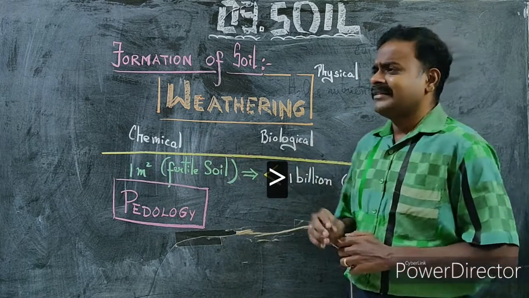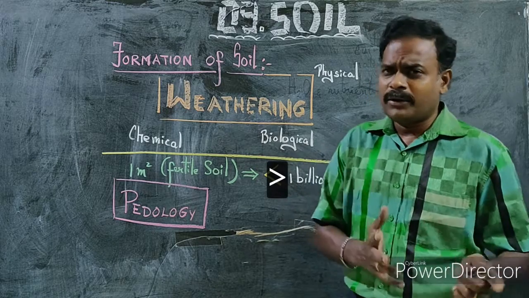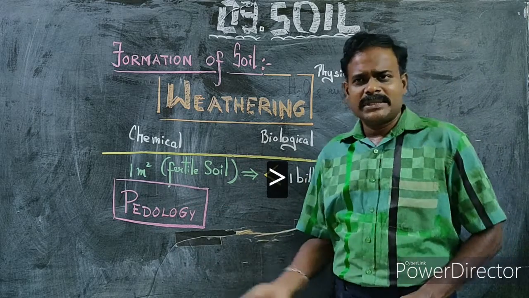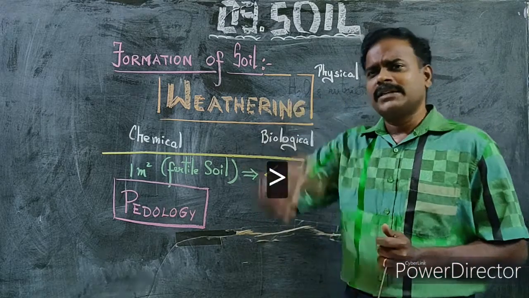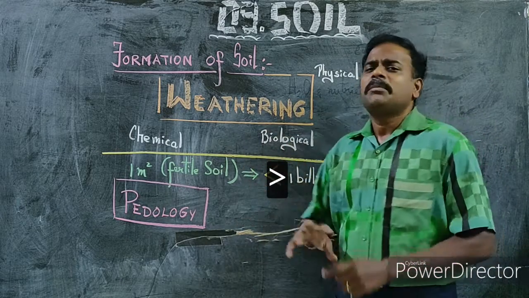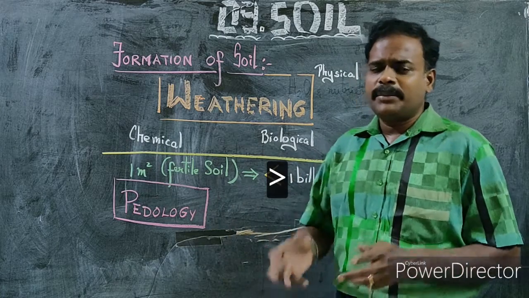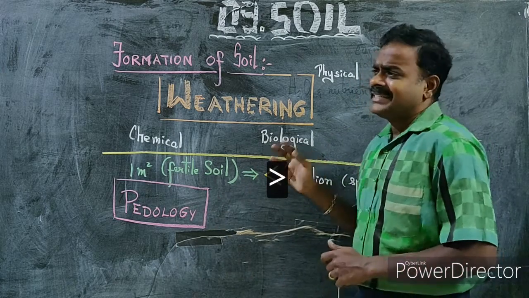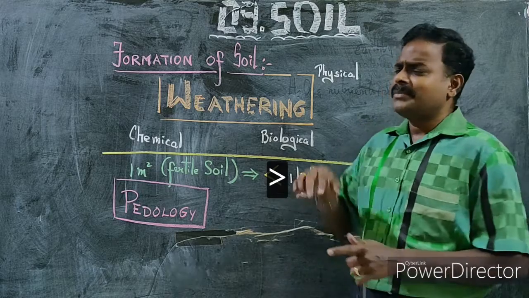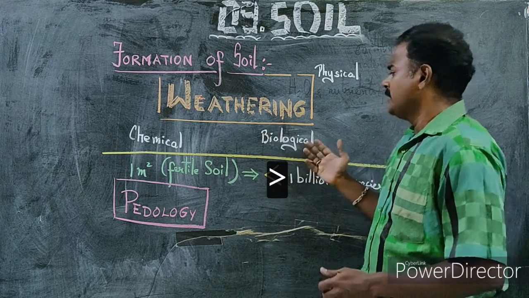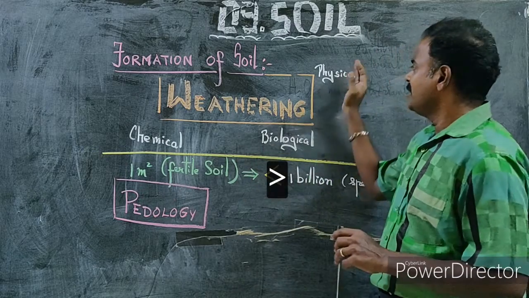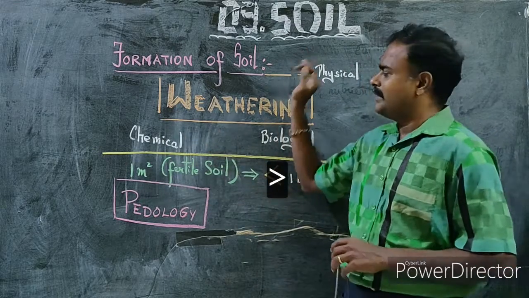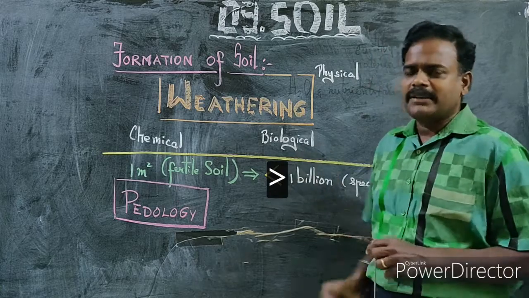And third, certain organisms, it may be microorganisms like bacteria, fungi, protozoans, algae, or certain plants, because of the roots firmly attached to the rock, it may result in the breakdown of rocks. And certain burrowing animals which burrow the rocks. So in that way we come across biological weathering. Basically three types of weathering: physical weathering, chemical weathering, and biological weathering.